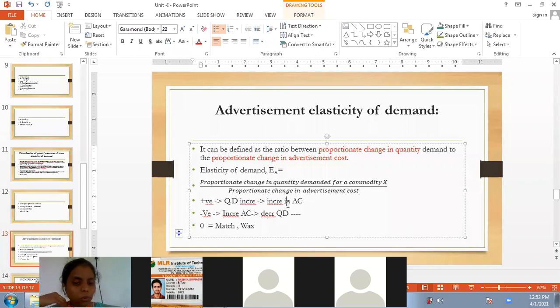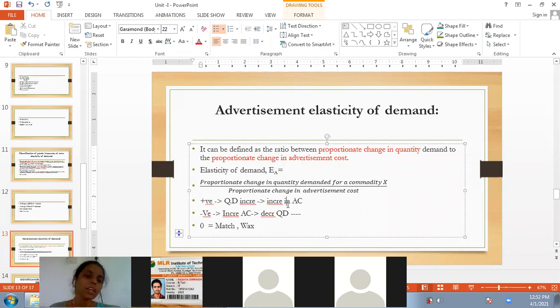The next scenario that we have is negative advertisement elasticity of demand. It is the reverse. Whenever we increase the advertisement cost, it adversely influences the quantity demanded. Guys, we used to see advertisements for knee pains, some Ayurvedic medicines that are shown on television.